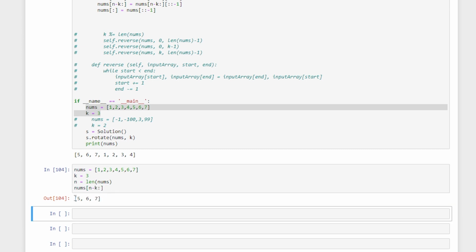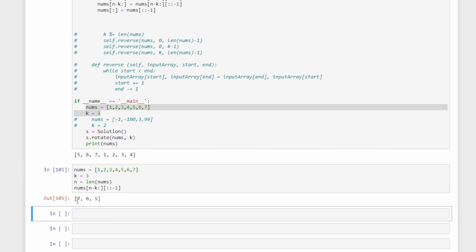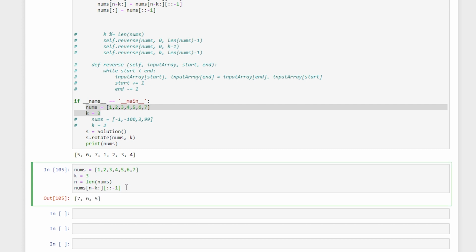So this is essentially 567. Why? Because I subtract the k value from n and I solve it. So I'll take only the pieces that are divided by the k, the left and right, and then I'm going to use them. And now if I put colon minus 1, it gives me 765. And now this 4321 and then 765 are appended. So you essentially get 4321 765, which was this output itself.